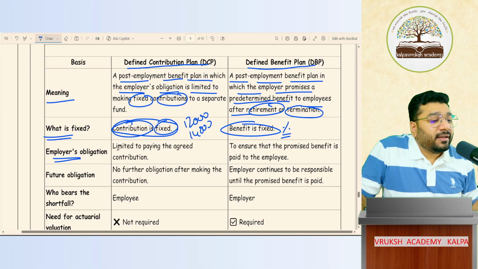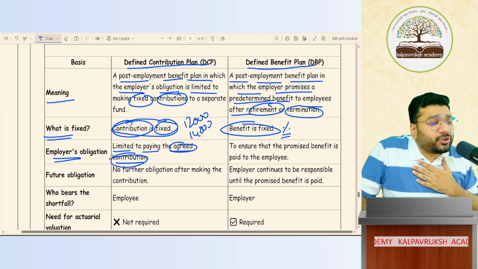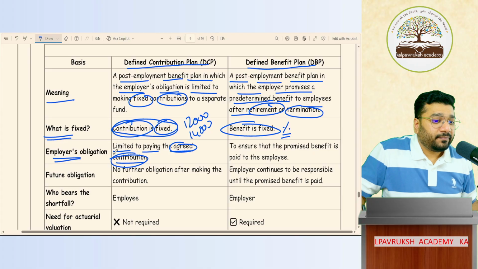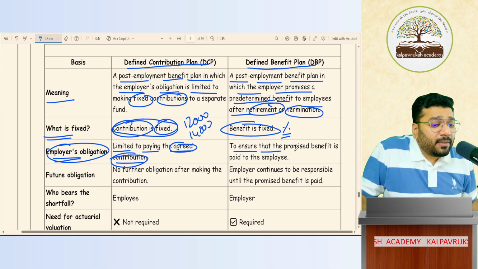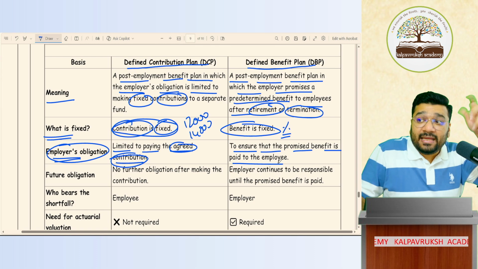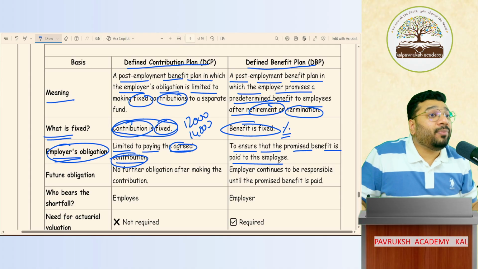Employer's obligation is limited to paying the agreed contribution. The employer's obligation stops here. What I've promised to contribute, once I pay that, above and beyond that there is no obligation. In case of a defined benefit plan, the employer's obligation is to ensure that the promised benefit is paid to the employee. If the money that is with you is insufficient, you have to make arrangement to make the payment to the employee. Got it?